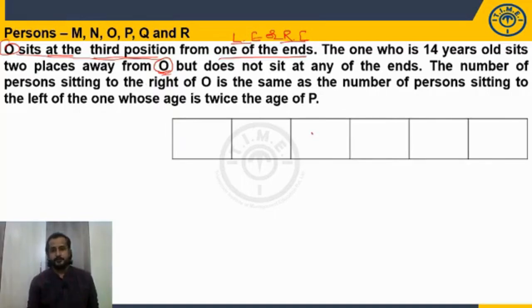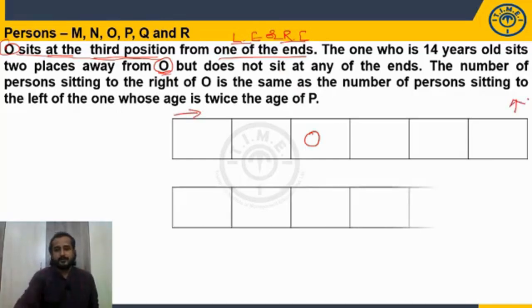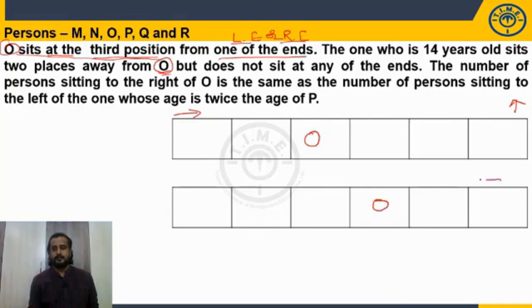Let me take O here. O is 3rd position from the left hand. 3rd from the left hand. And all the persons are facing towards north. Now, what is the second case? O is 3rd from the right hand. Because O sits 3rd position from one of the ends. 3rd from the left hand, 3rd from the right hand.